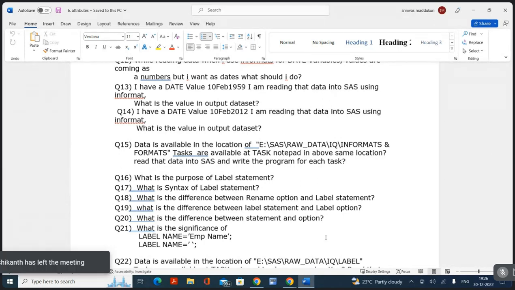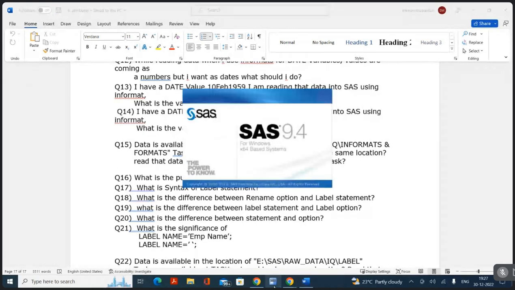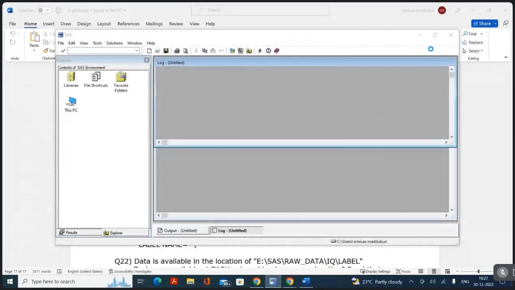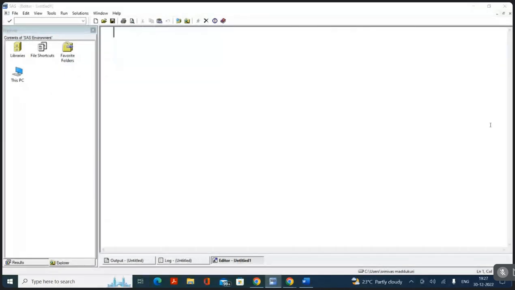Now, the 20th question, again label statement and label option. The label option is for the data set. The label statement is for variables.